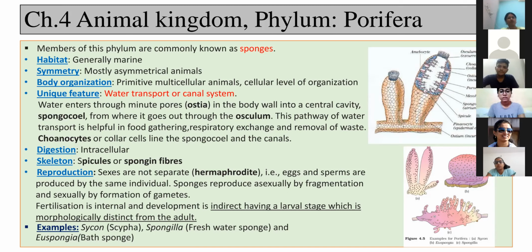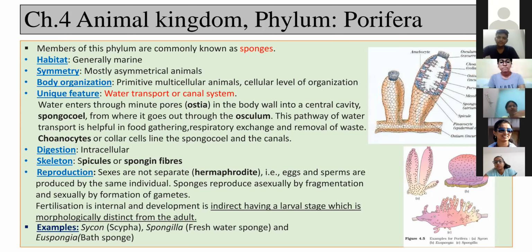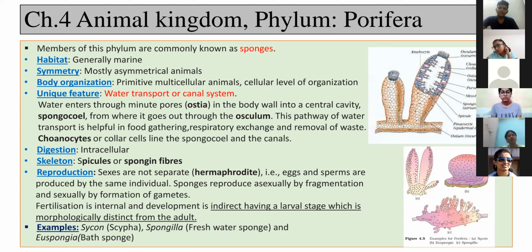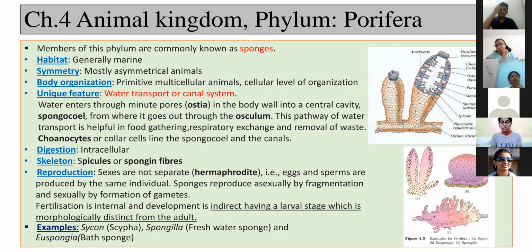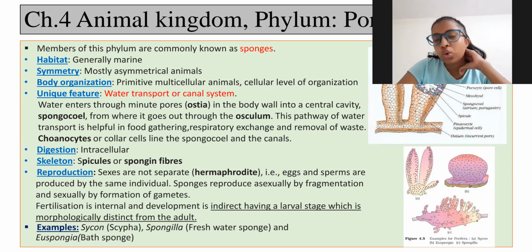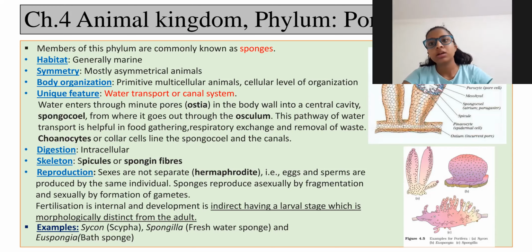Can anyone define radial symmetry? Arpita: An organism which is divided into two identical halves is known as radial symmetry. Two identical halves, that is not the correct definition. How can we make two identical halves?